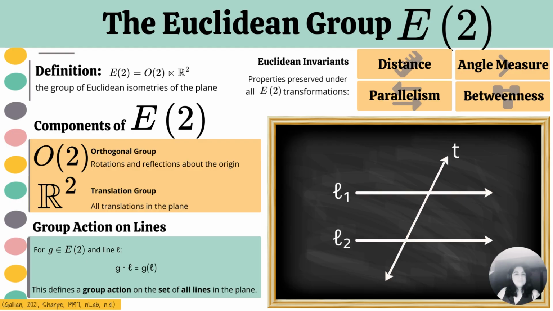This includes parallelism. Making this exact, we say a group action here on the line L, that for every g in E2, g times L equals g of L. This action on the plane and its lines formalizes what it means for geometry to be a form of symmetry. Properties that remain fixed under this action are the exact geometric properties of Euclidean space.